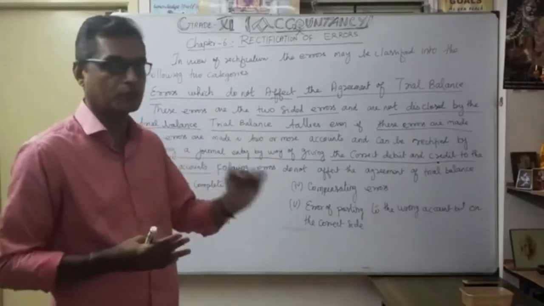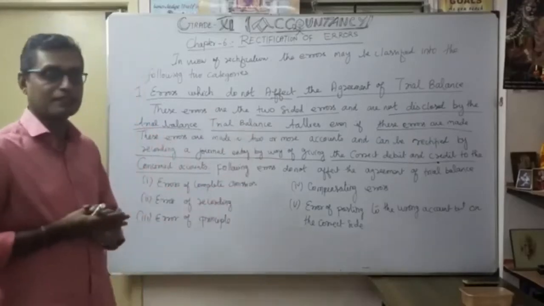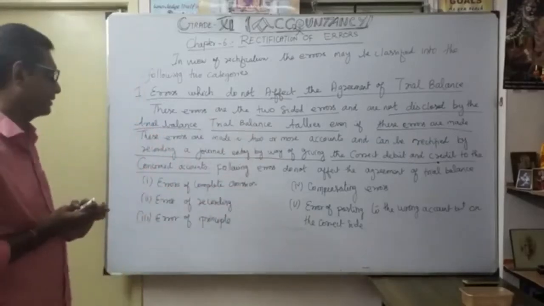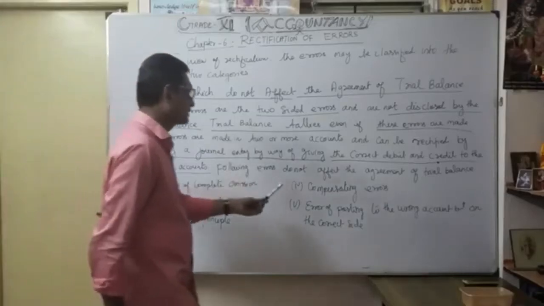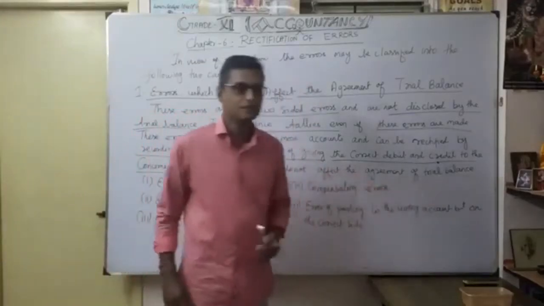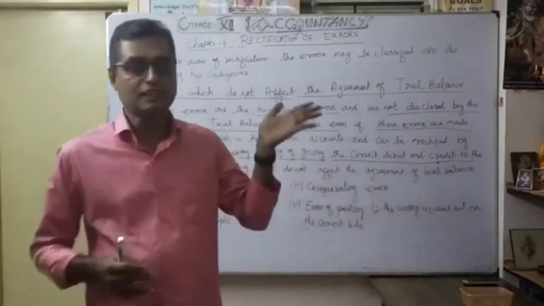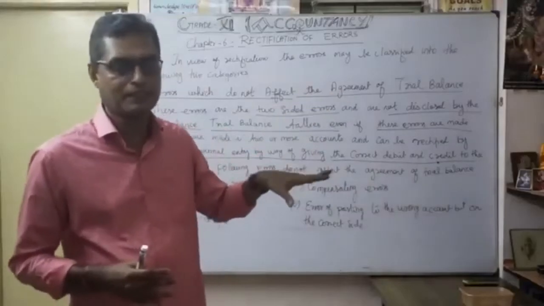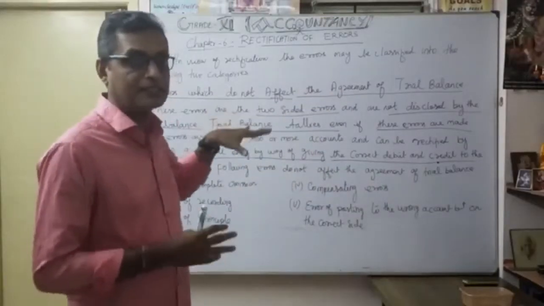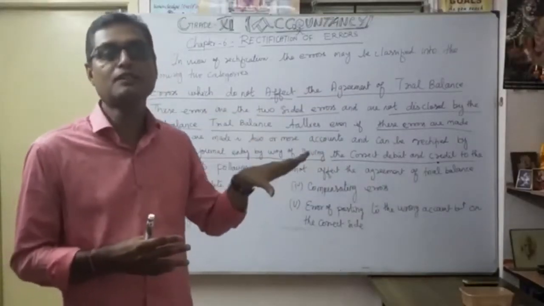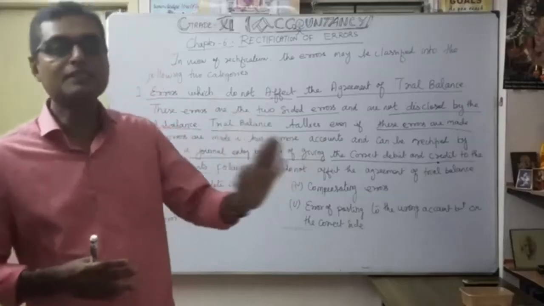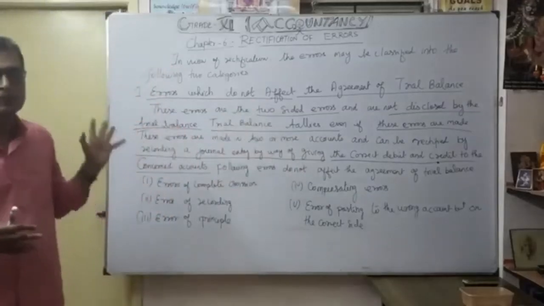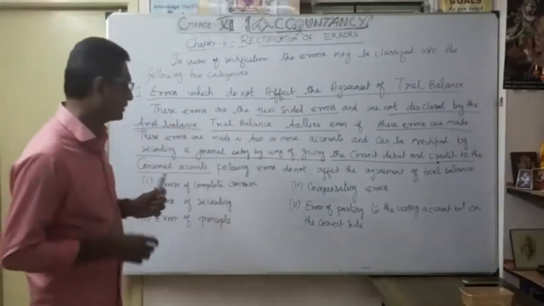Now we will go through an example so you can clearly understand how to rectify. The following errors do not affect the agreement of the trial balance. What we discussed already is the classification of errors. Here we are going to discuss category-wise: which errors do not affect the trial balance, and which do affect the trial balance. First, which ones do not affect the trial balance?